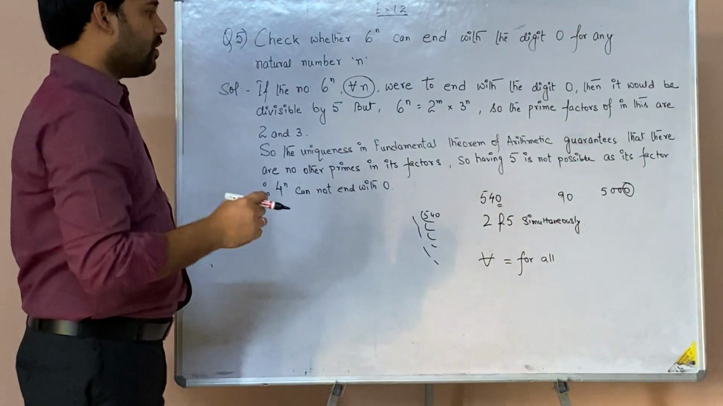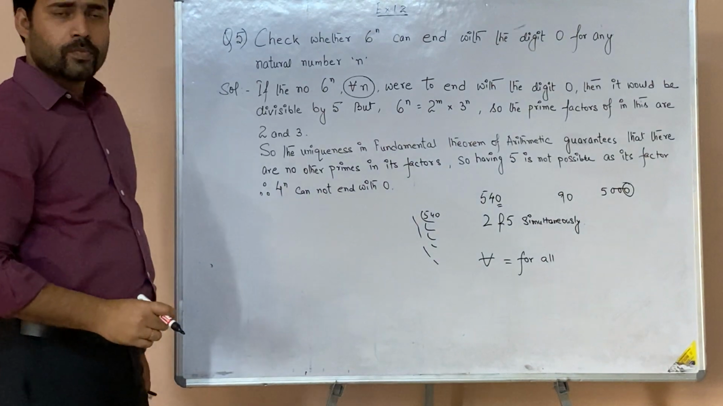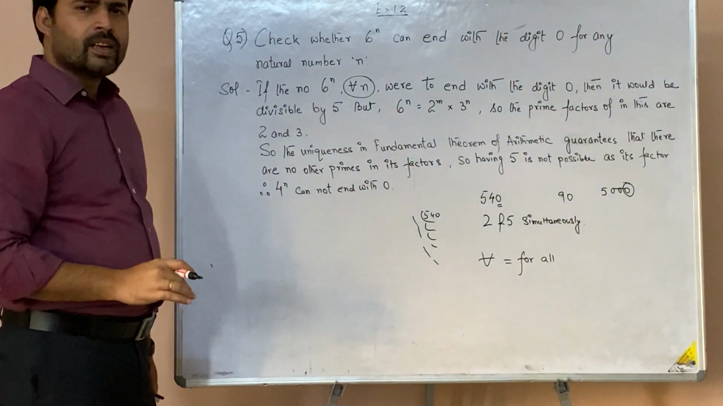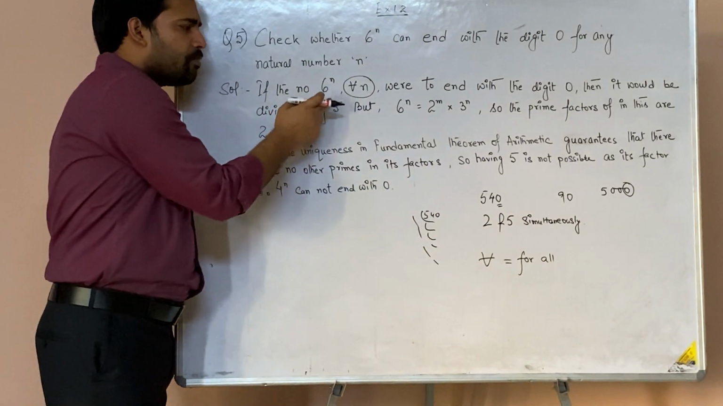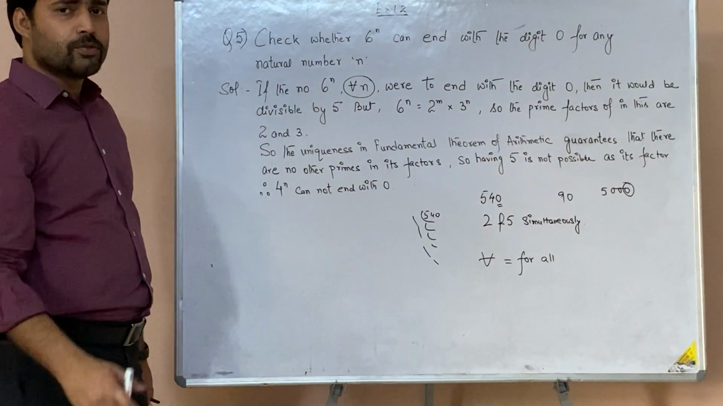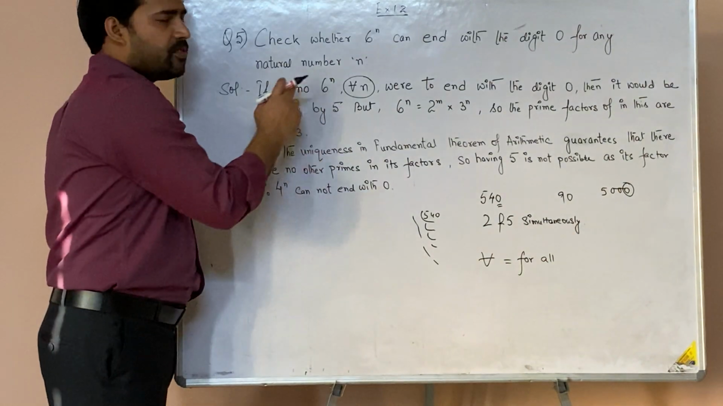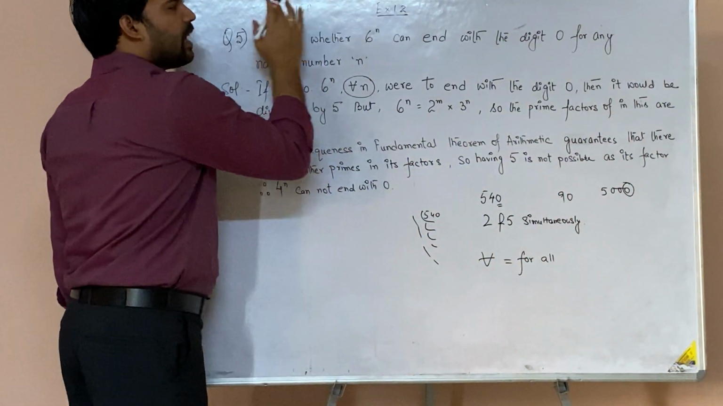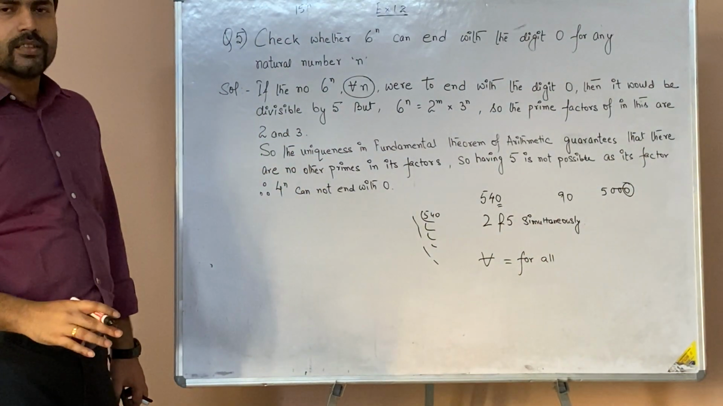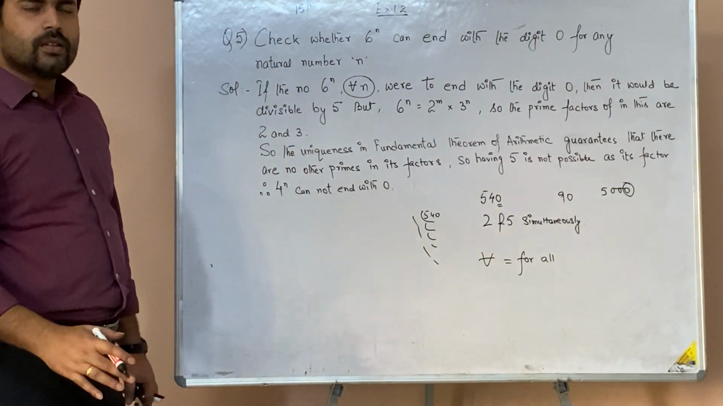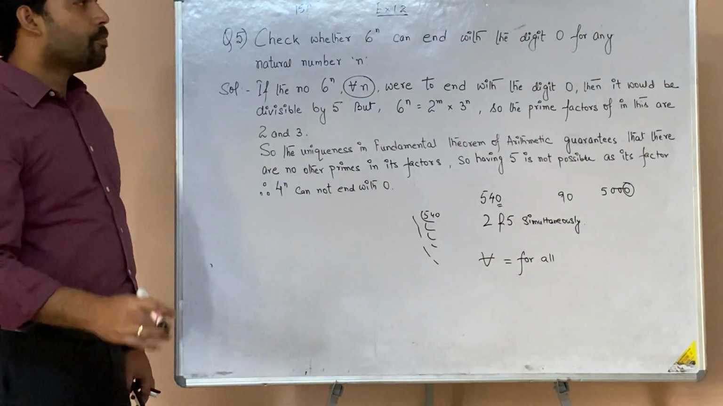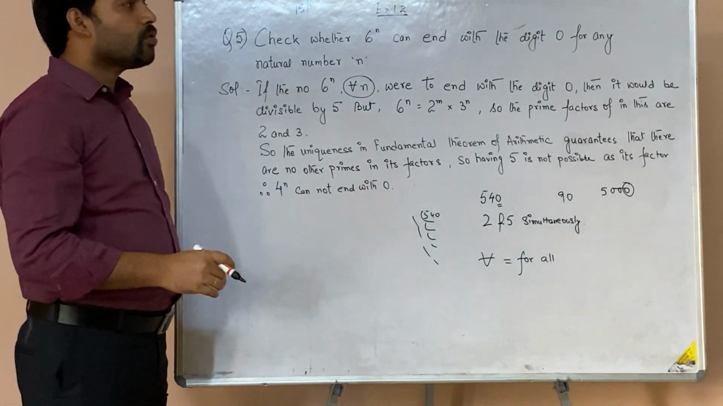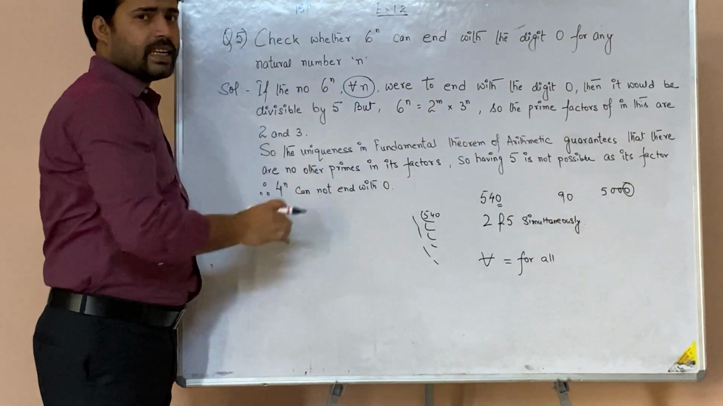Now you may ask, sir, why are you writing only 5, why not 2? Because I can see that 6 will definitely have 2, but 6 may not have 5. This is what we need to show. Suppose the number had been 15 to the power n. Then I would have said this is divisible by 5. But is it divisible by 2? No, it's not. So I would speak about 2 in that case.